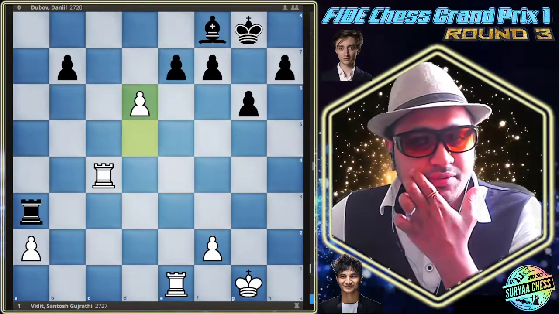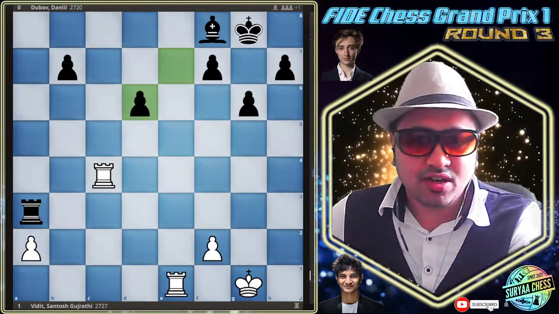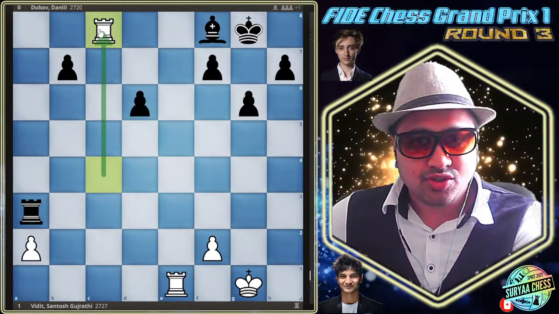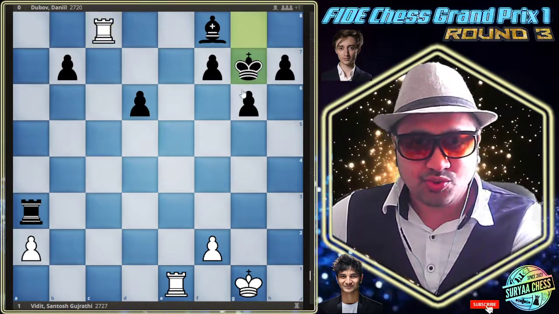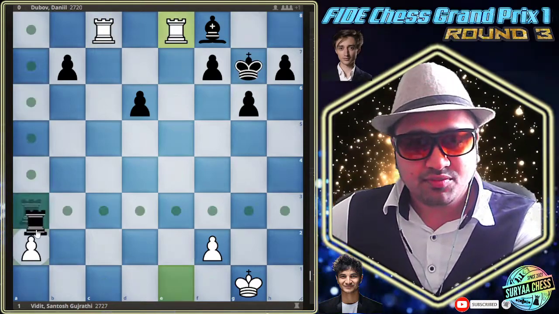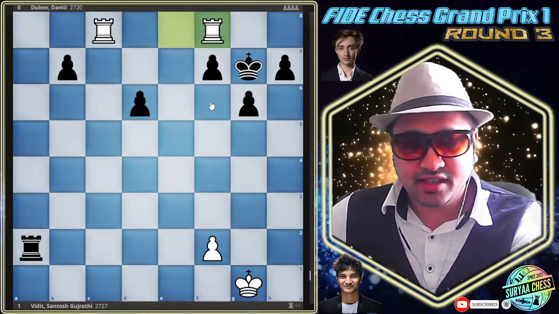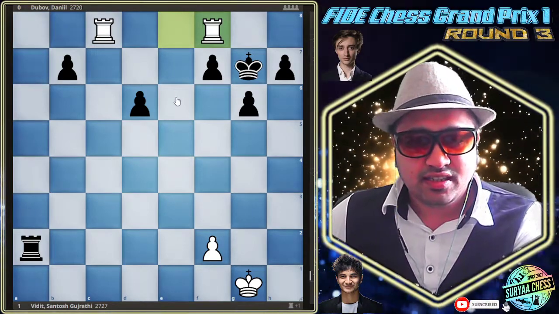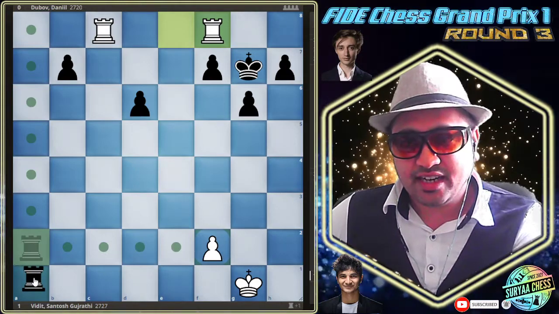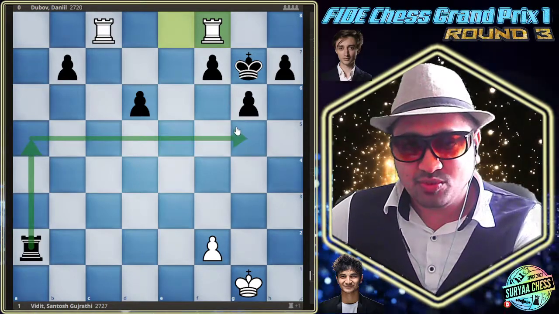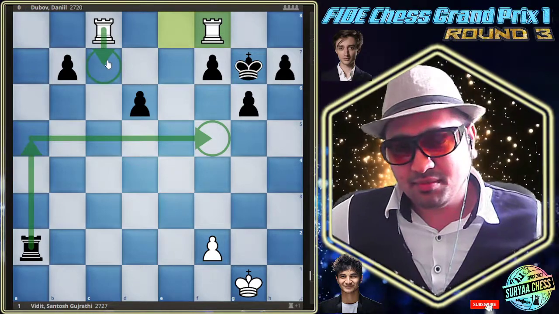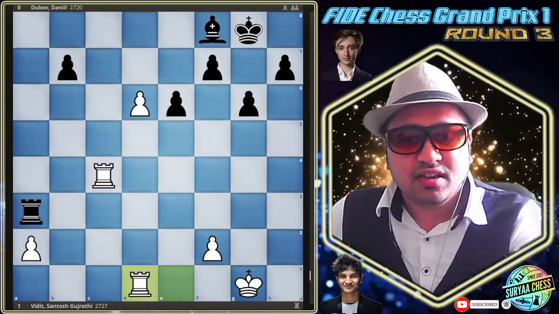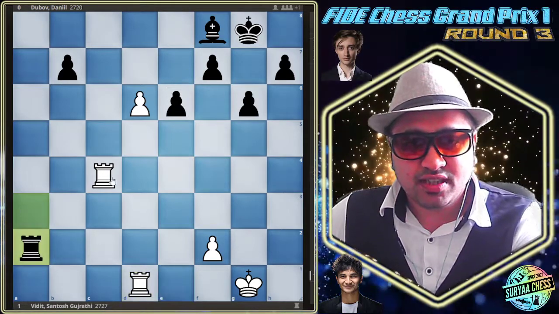Rather than this, if e takes d happens, you're losing this piece. How? I can show you quickly. This rook can jump in over here, the king has to go over here, and then another rook jumps in and you have to go over here and you will be losing it. So ultimately you are losing that piece anyway. These are some of the lines, possibly this check coming in, or maybe just coming back over here to defend. This rook is coming up over here and winning a lot of material, so it's almost losing. So black decides to just push the pawn further and coming over here.